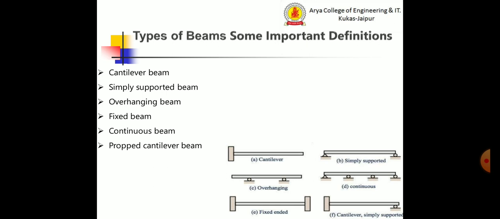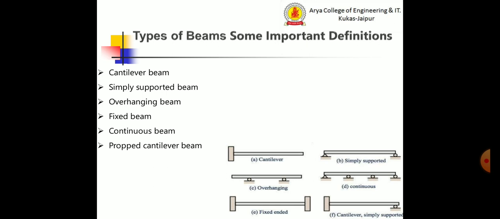Now the simply supported beam. The simply supported beam is supported at both ends. As you can see in figure 2, one end of the beam is supported by a hinge support and the other one by a roller support. This support allows the horizontal movement of the beam. This beam type undergoes both shear stress and bending moment, as you can see in the figure.